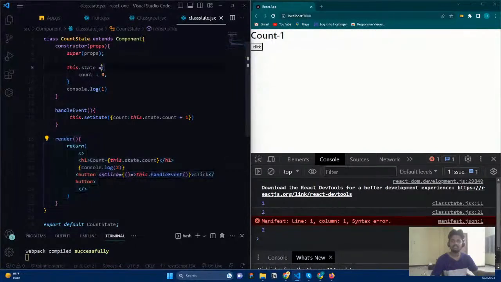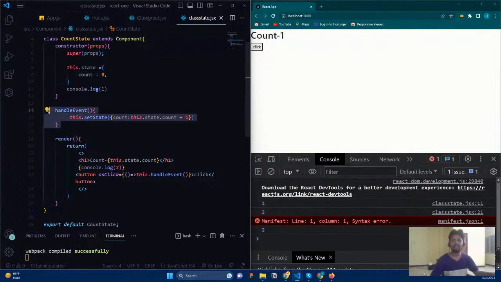Whenever you are changing the value in the state, the component gets re-rendered. This is why the values are automatically updated. You don't have to do anything. Once I click it, the sudden change has happened because React re-rendered the component whenever the state value changed. Okay, so that's what is happening here.